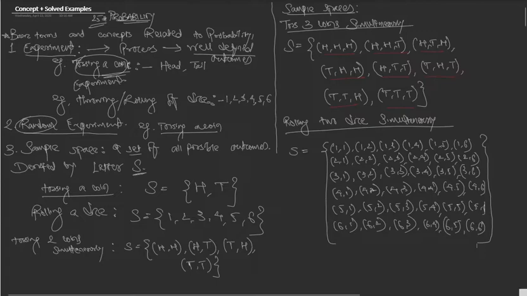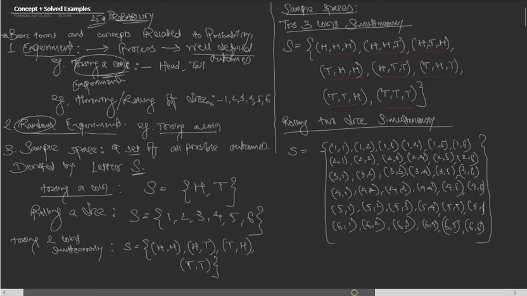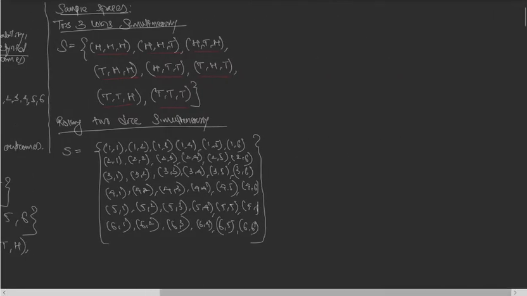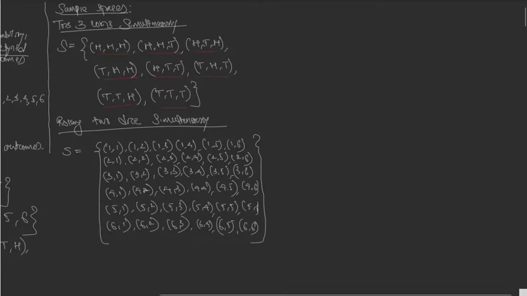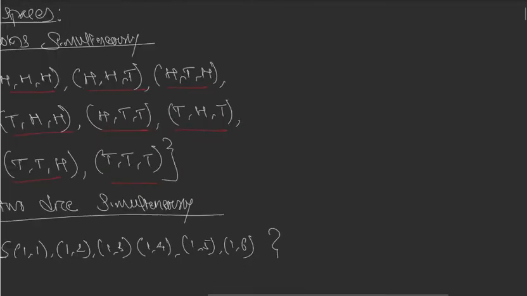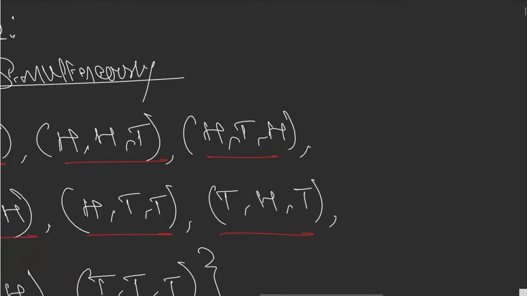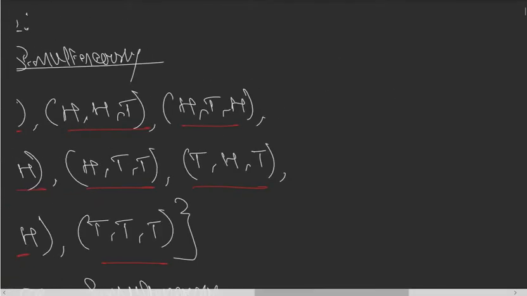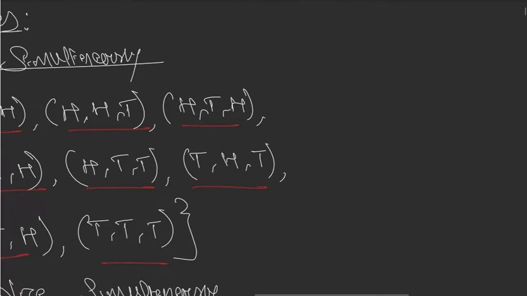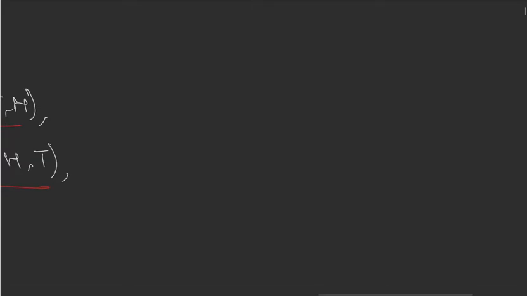Cool. Some more things. Let me zoom in and zoom out. Okay. Some more things.